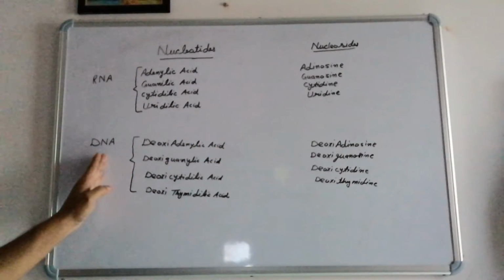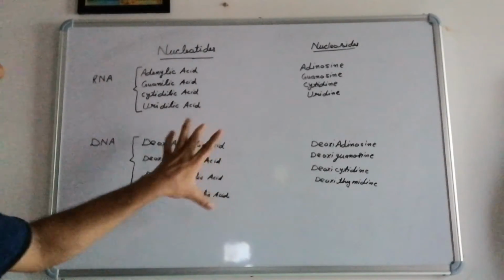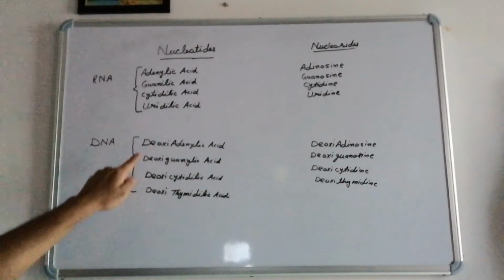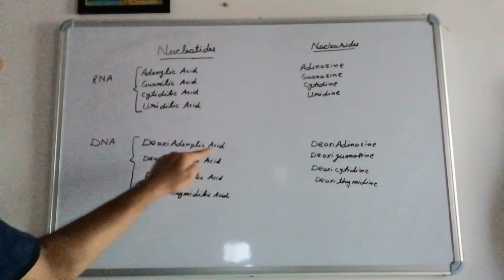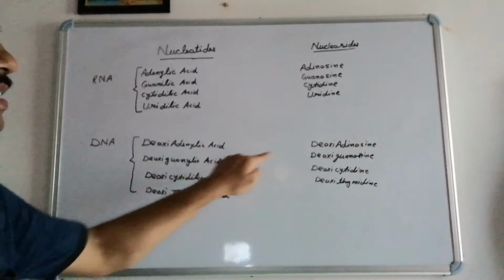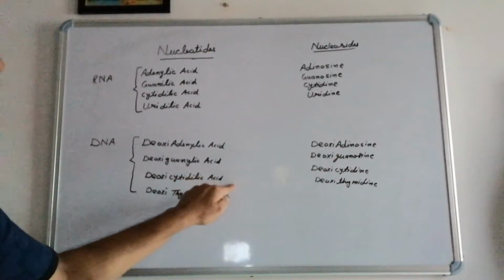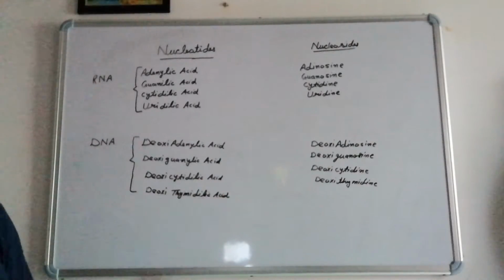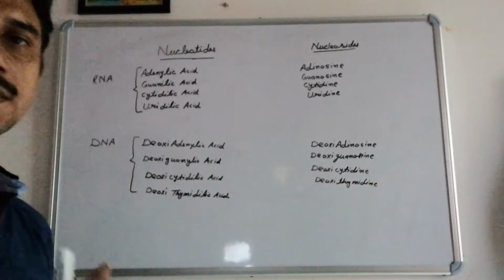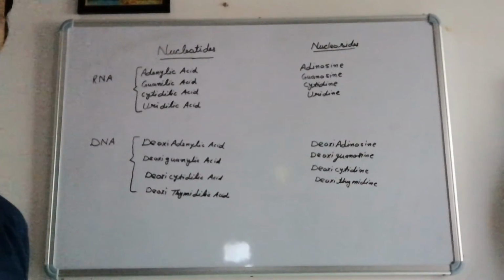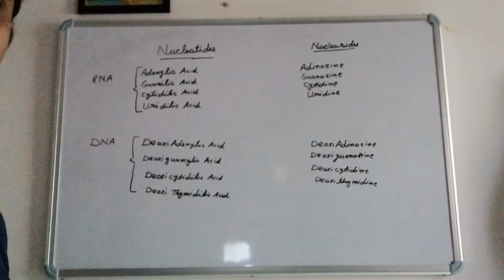Now in case of DNA, these nucleosides will change when they connect with the phosphoric acid. The names will be deoxyadenylic acid, that means deoxyadenosine becomes deoxyadenylic acid. Deoxyguanosine becomes deoxyguanylic acid, then in the same way deoxycytidylic acid, and last is deoxythymidylic acid. So these are the nucleosides and nucleotides. Remember one thing, in the examinations they often ask in objective type or multiple choice questions the names of these nucleotides and nucleosides. So please prepare them well.